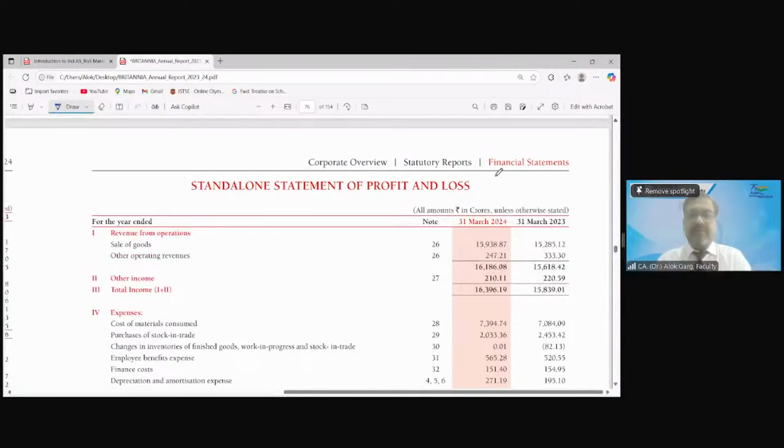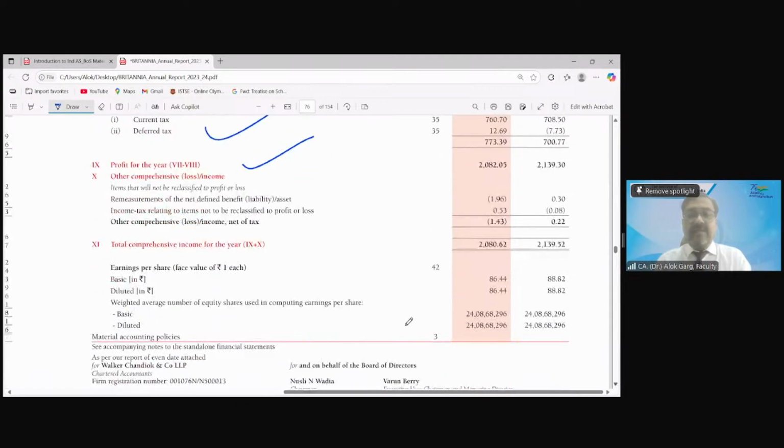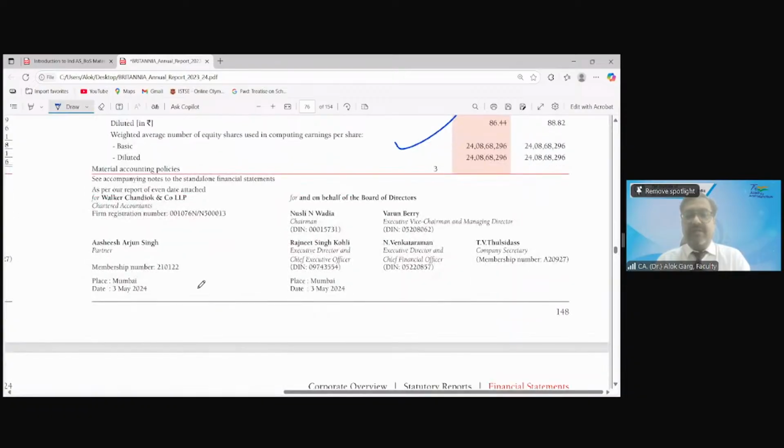You can see in the statement of profit and loss, for the year ended, current year and last year. Revenue from operations, other income, expenses, then your profit will be there. Profit before exceptional item and tax, then there is an exceptional item, current tax, deferred tax, and a profit for the year. There is one more section, other comprehensive income. Then there is a total comprehensive income, basic earning and diluted earning per share, and then this statement of profit and loss is also signed by the auditor and the board of directors. Okay.